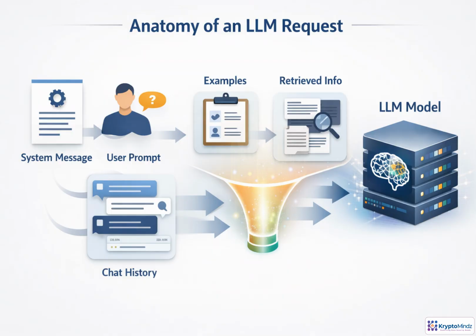An LLM request is rarely just one sentence from the user. It is assembled from layers of context. The system message sets the model's role, rules, and boundaries. The user prompt provides the immediate task. Chat history keeps the conversation coherent. Examples show the desired pattern. Retrieved documents add outside knowledge. All of these are packaged together before inference, so the answer depends heavily on what was included.